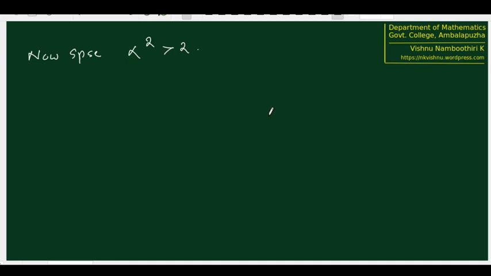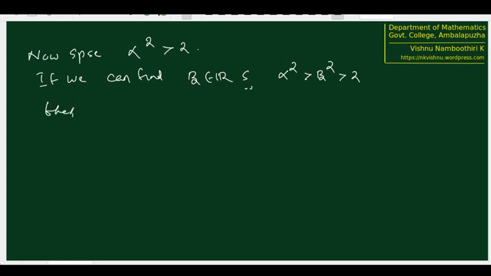So here we have to establish if we can find some beta, a real number, such that alpha square is greater than beta square, which is greater than 2, then beta square is greater than 2.